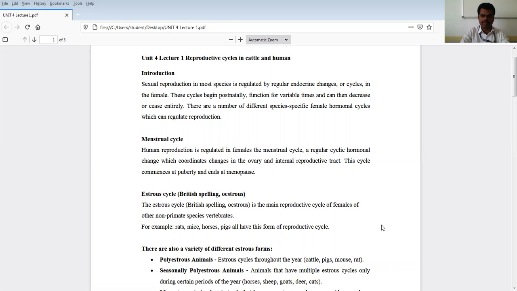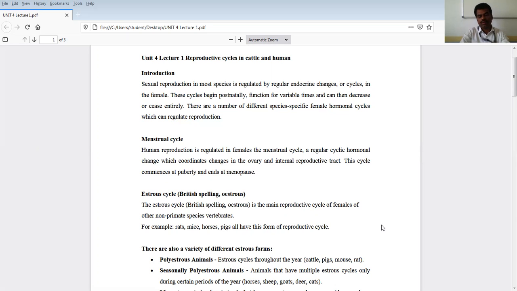Reproduction in a female is regulated by the menstruation cycle, and the regular cyclic hormonal changes coordinate with the changes of the ovary, the internal reproductive tract, and the uterus. All these together constitute what we call the reproductive cycle, that is the menstruation cycle in females.